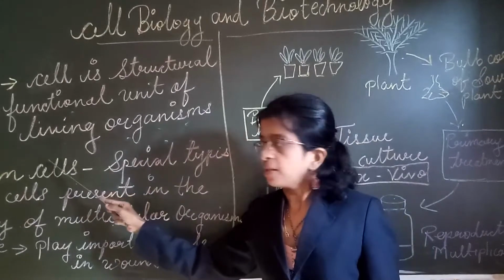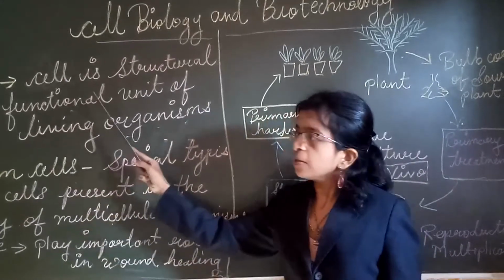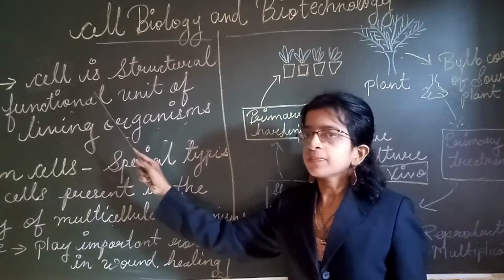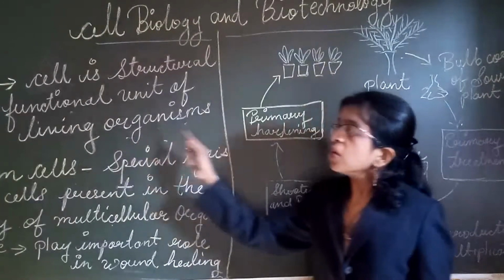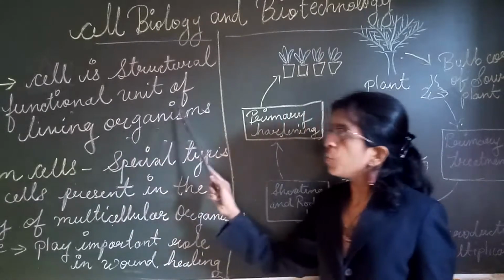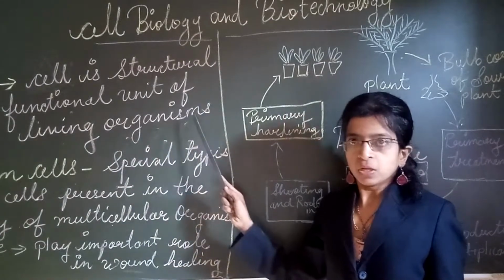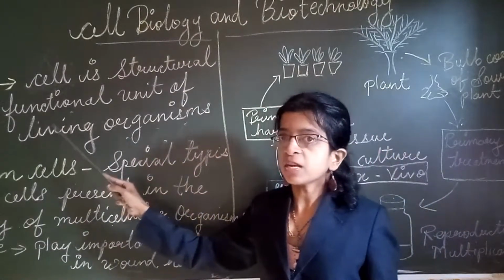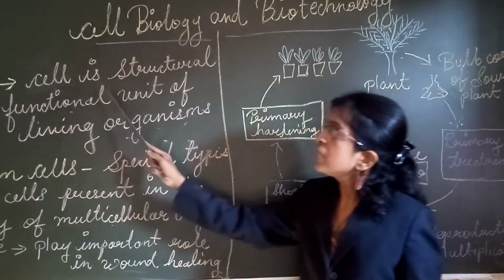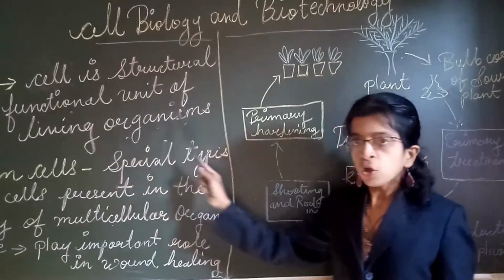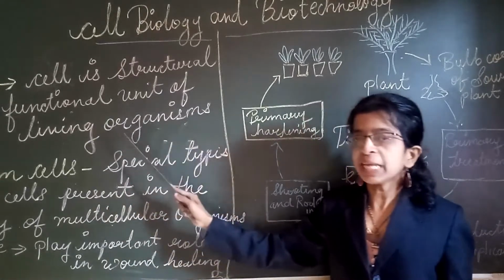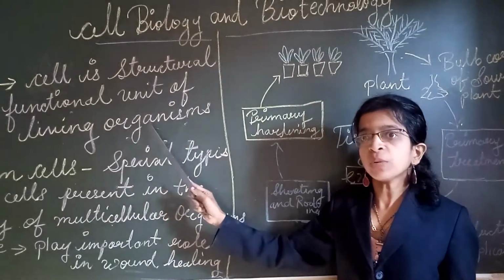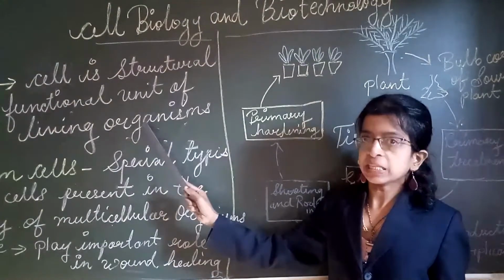What is a cell? A cell is the structural and functional unit of living organisms. You might have studied in the previous standard what cells are. Every living organism is made up of cells, like we human beings. We are also made up of different minute cells.